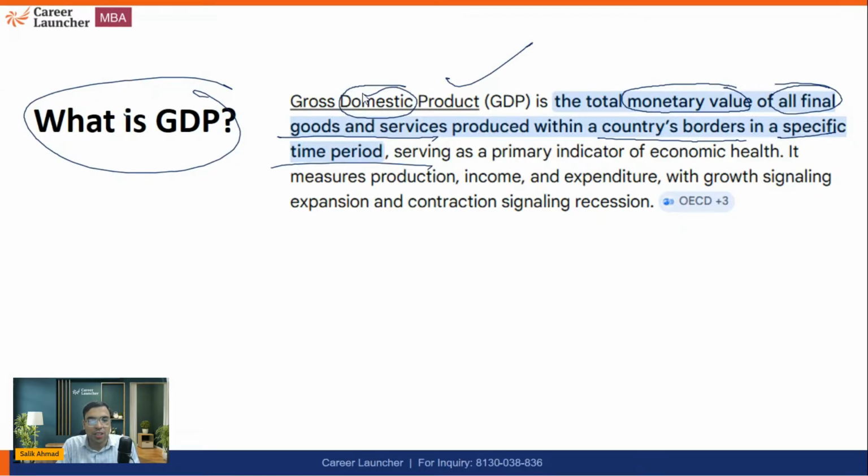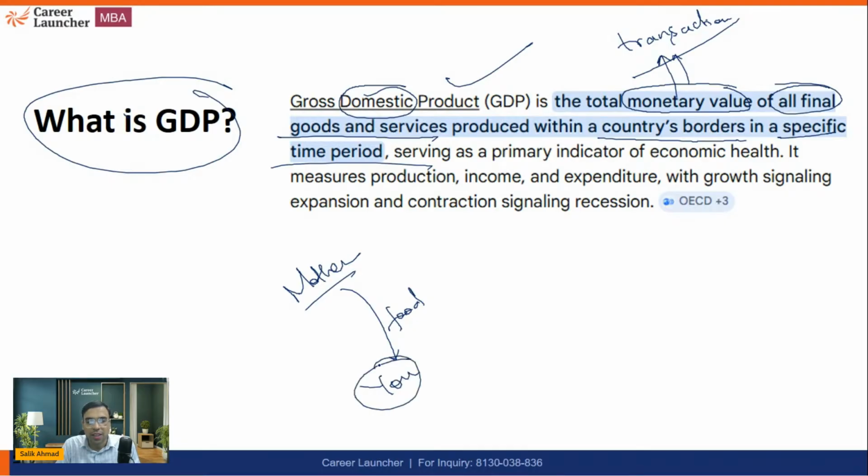So we'll be discussing each and everything in detail, because in today's class, we are going to discuss the concept of GDP, the concept of nominal and real GDP, and then we will tell you what is the idea behind updating the base year. So first of all, we are talking about monetary value. It means there should be a monetary transaction happening. Let's take an example. Let's say your mother cooked food for you. Now this food you took and ate.